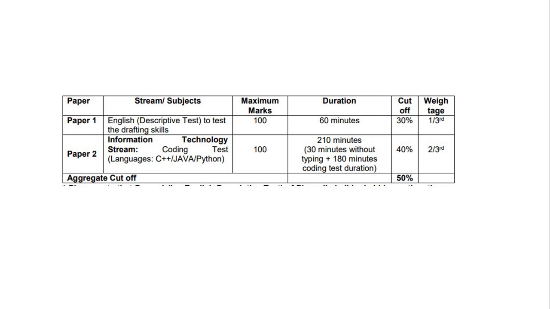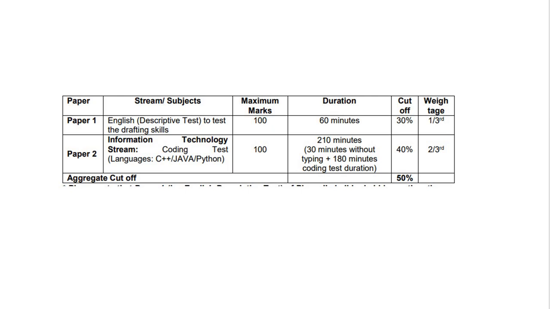So here in paper 2 you have to get the cutoff as 40%, and this is a must. Currently in this year 2022 people were getting more than 90 marks out of 100 in the coding paper, because the pattern of the exam has become a little more lenient. Also the Parakshak is now more friendly compared to 2021. So things are very much sorted here in the coding paper.